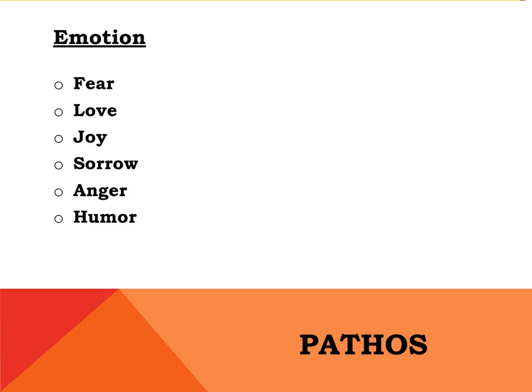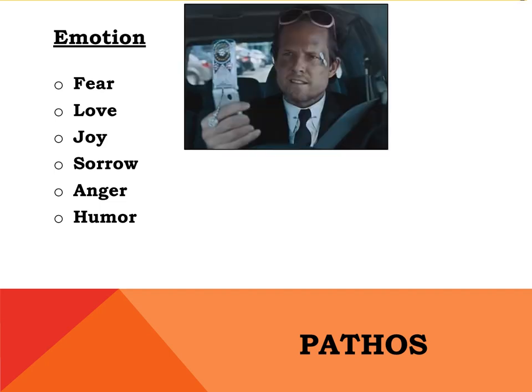Pathos is when you appeal to someone using emotion. The most effective emotions for reaching readers are the ones we tend to feel most strongly, such as fear, love, joy, sorrow, anger, and humor. Often, TV commercials rely on emotional appeals as they provide the most bang for the buck in the short time allotted for TV commercials. Examples you're probably familiar with include pretty much any insurance commercial, which asks you to fear